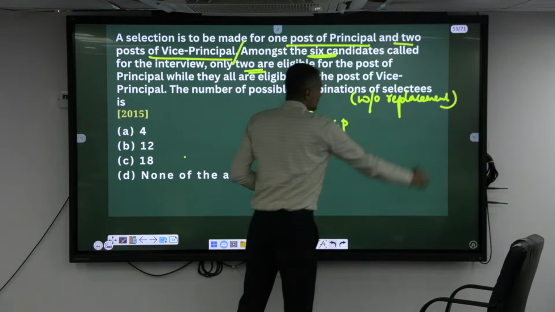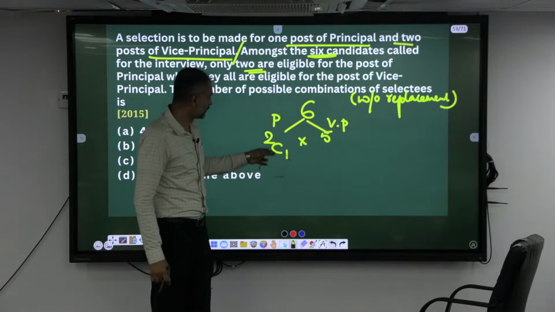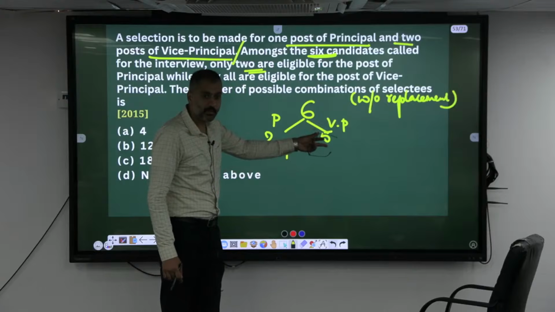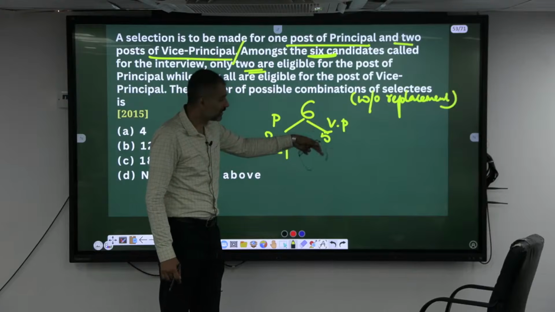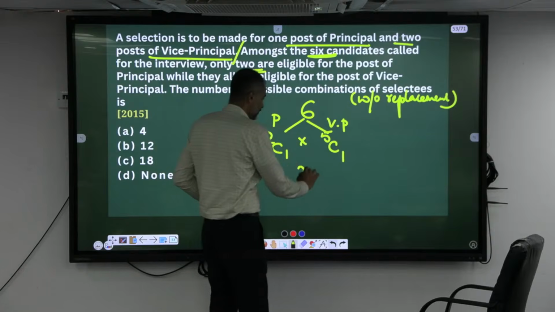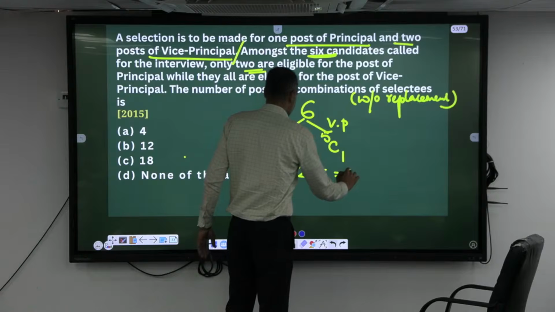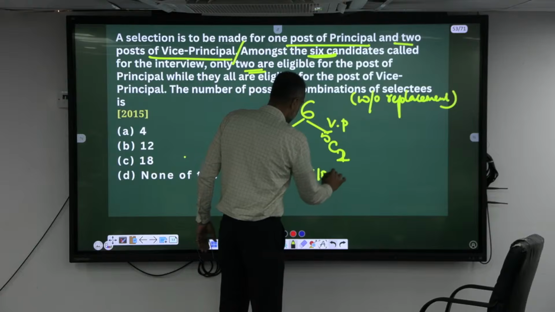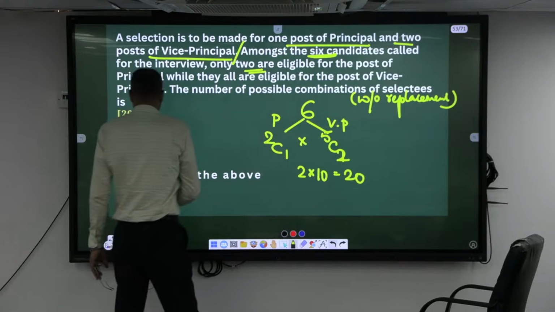In other words, once the principal has been selected, whoever the remaining candidates are, they are eligible for VP here. So 5C1, 2 into 5. What is 5C2?